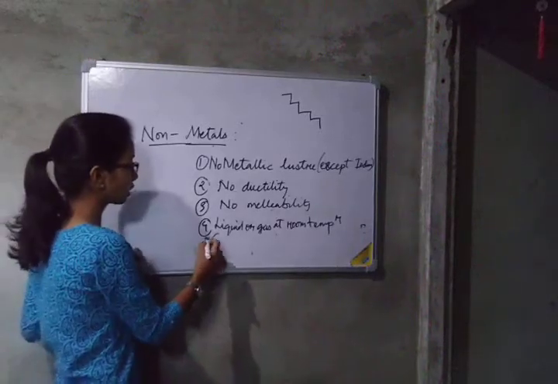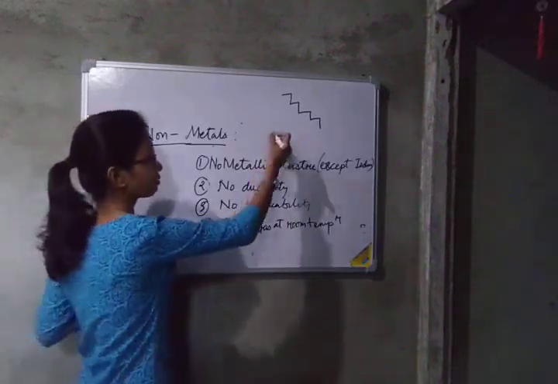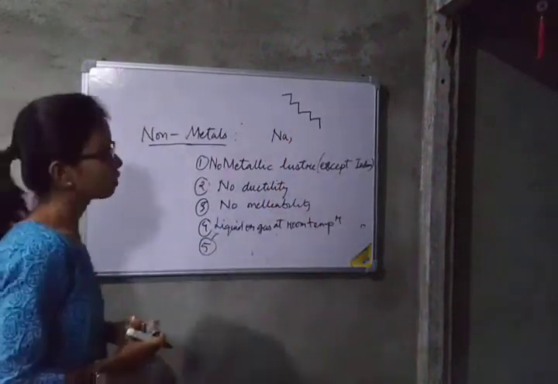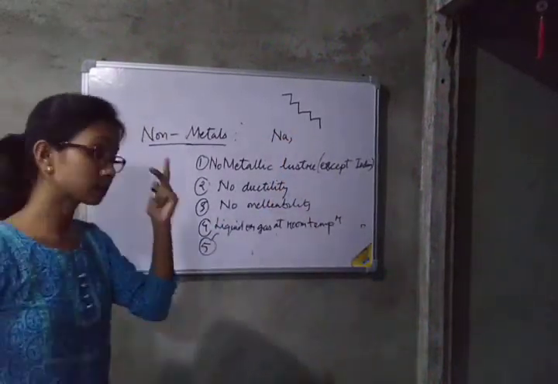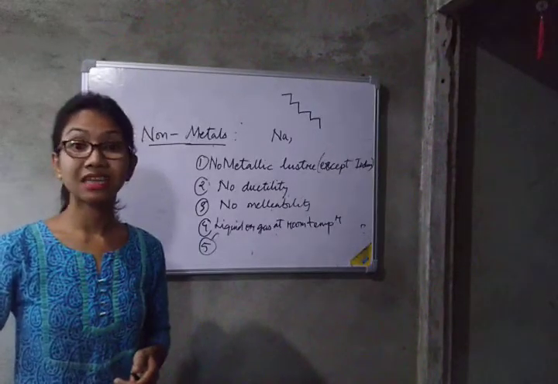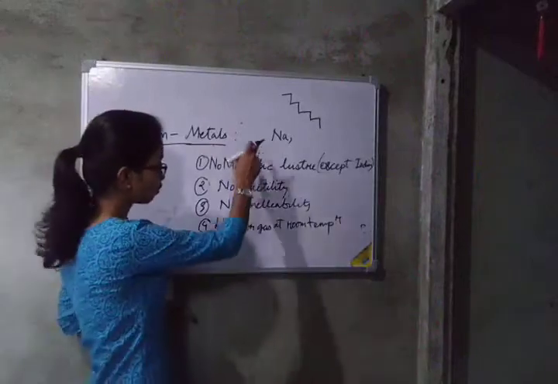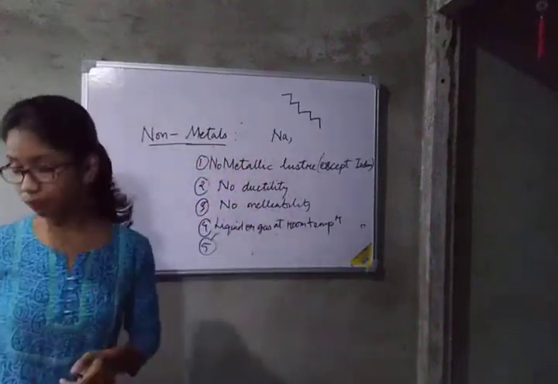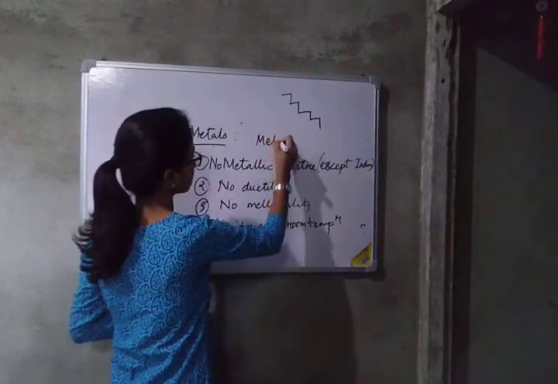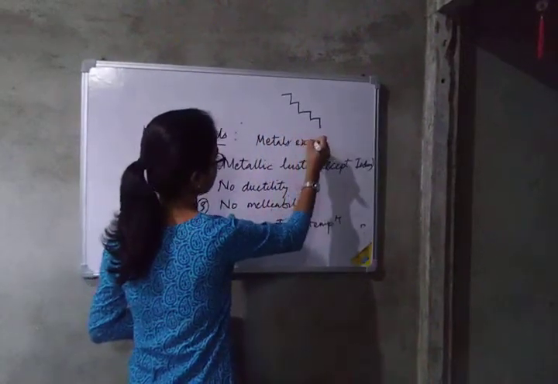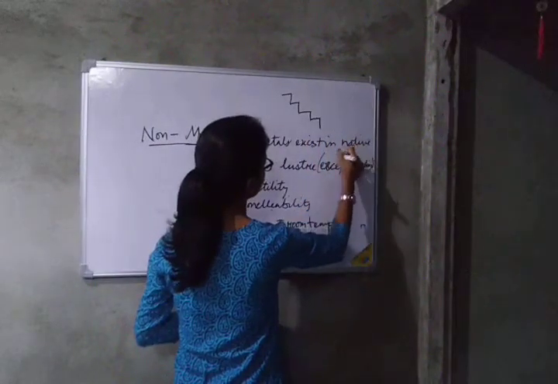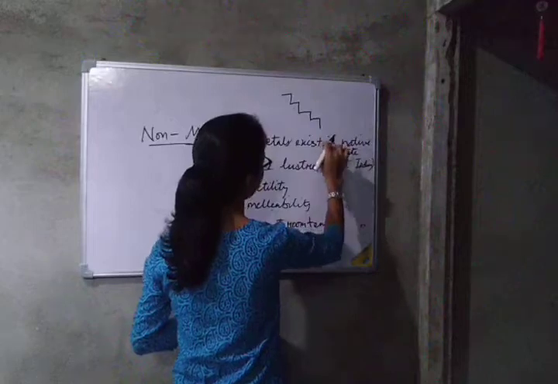One more you can write, that metals can exist in this form. Okay, sodium. One property you write for metals is that they can exist in native state. Okay, this property you write in metals, that metals exist in native state. Property number 5 for metals.